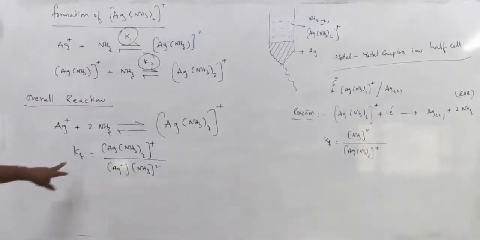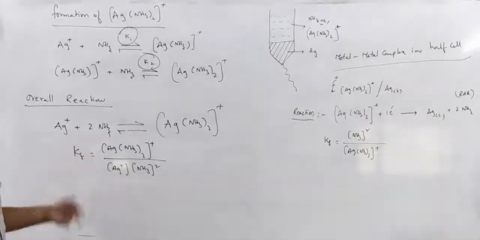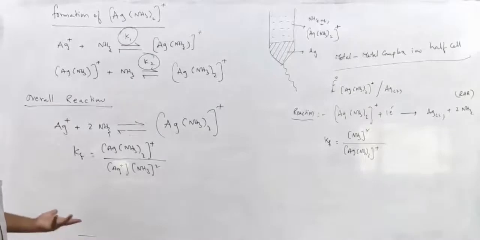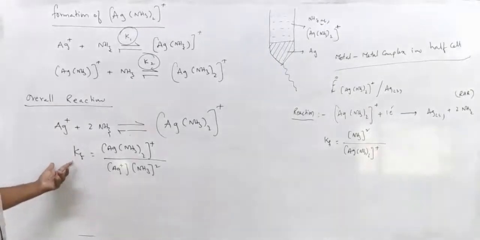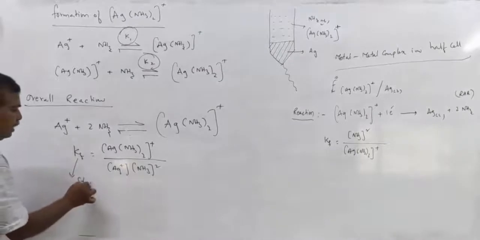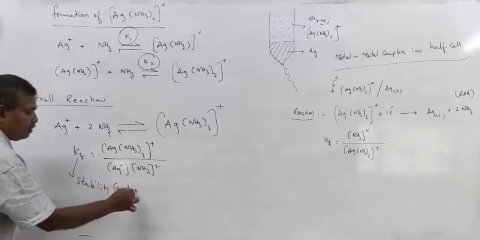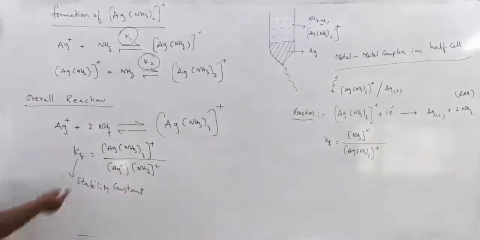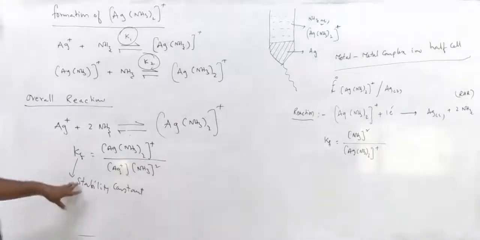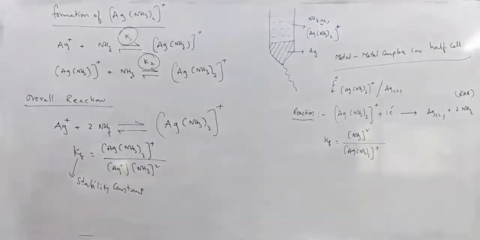Okay, so this is Kf. The reciprocal of this is the instability constant. This is the stability constant or formation constant. It is nothing but an equilibrium constant. For complexes it is called the stability constant or formation constant.